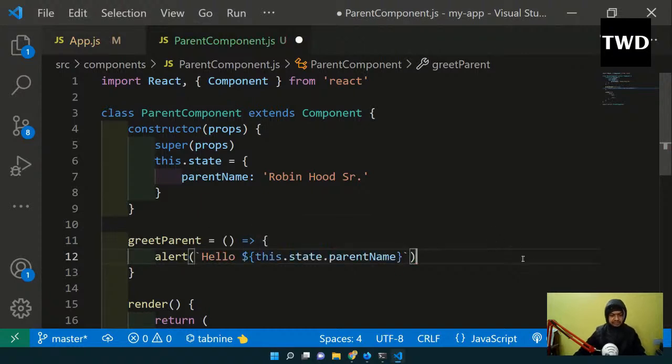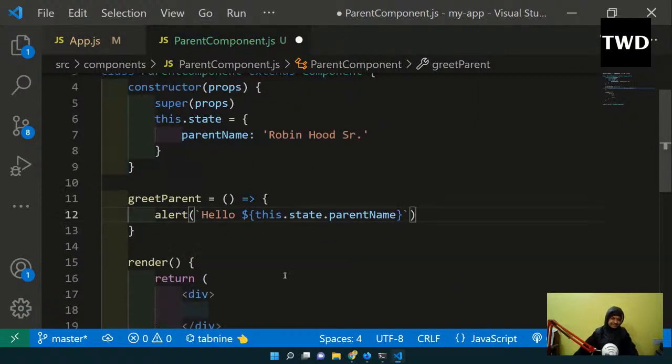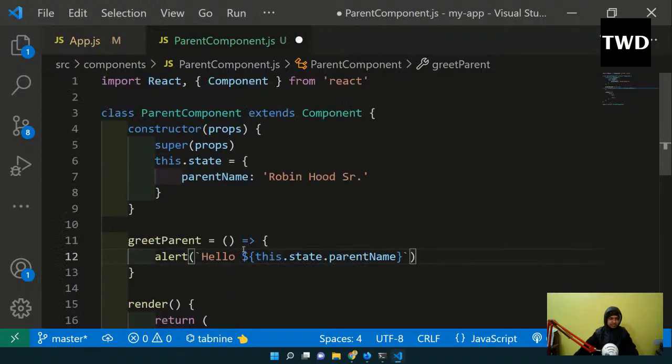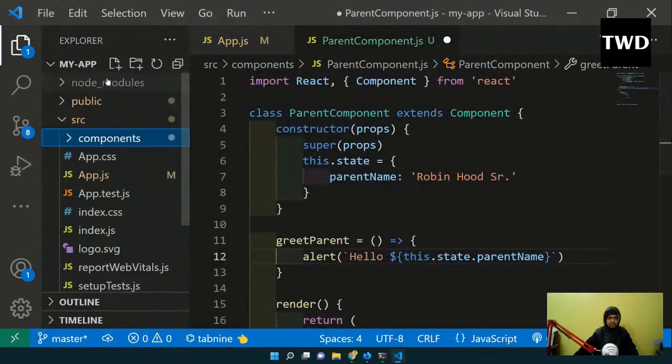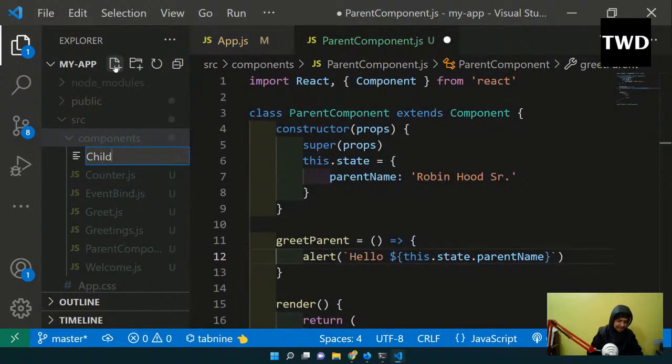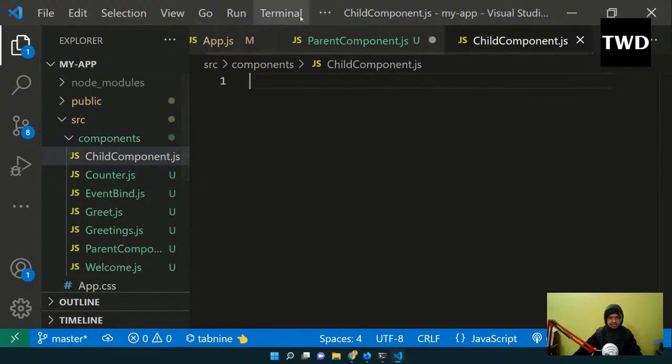This dot state dot parent name I'm calling, but it is not that easy that I'm going to call this from here. Okay, it is not that easy. So I will have a child component. Now I will have a child component. So I'll go to components and create child component dot js.